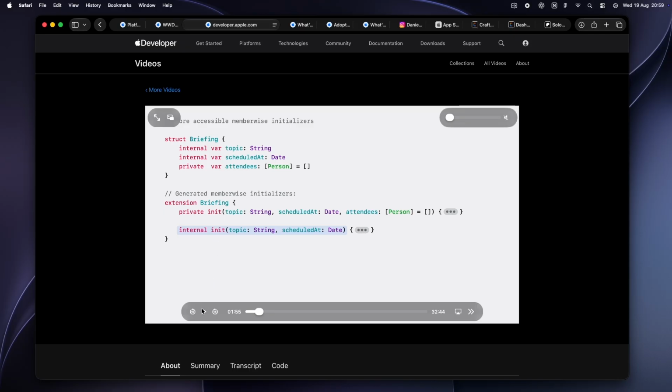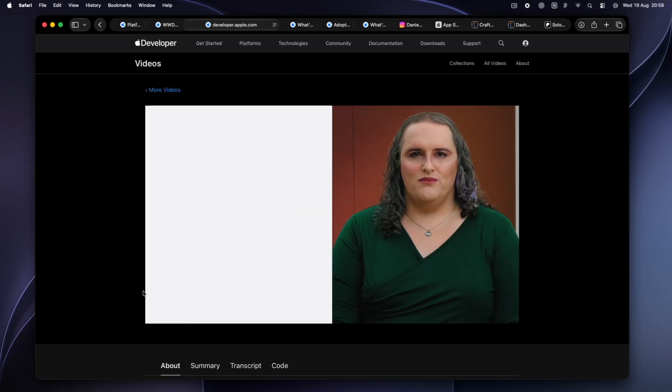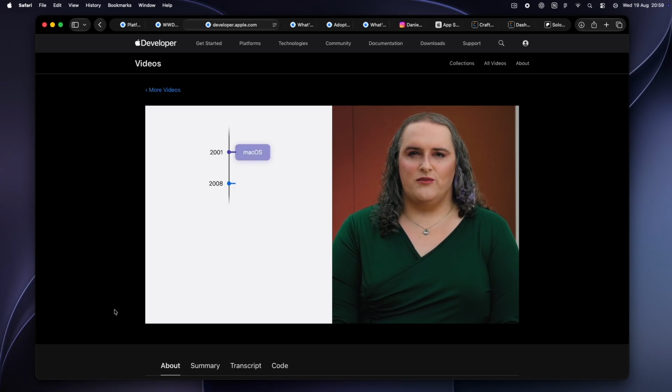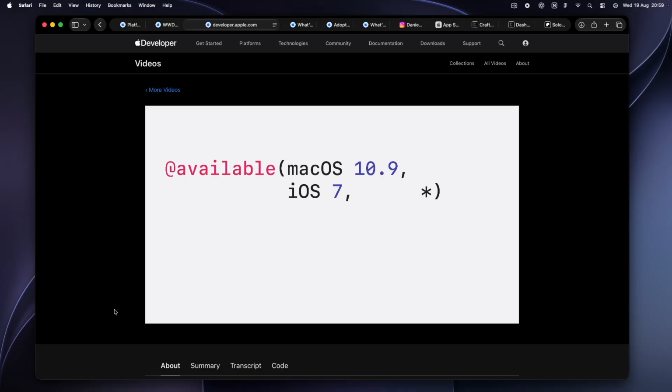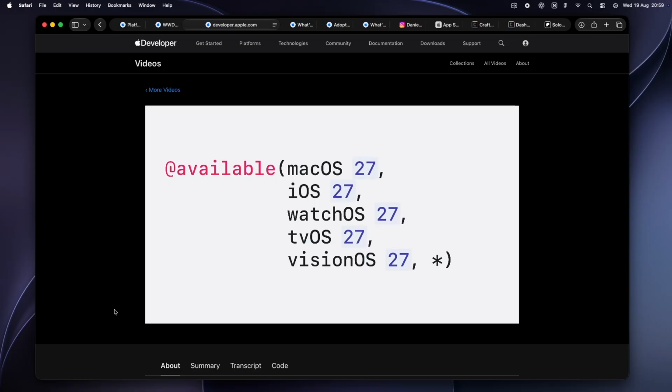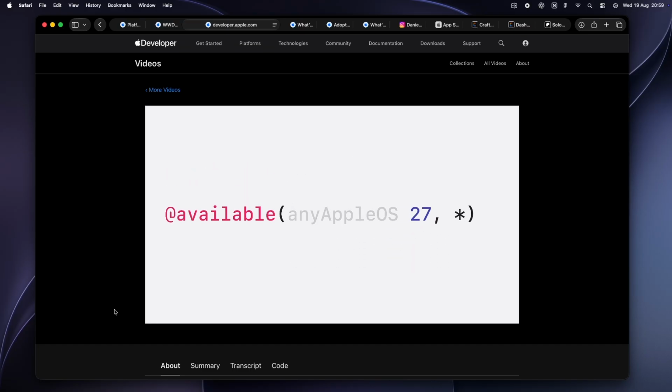And availability. Remember Apple lining up all the OS version numbers last year? This year we cache that in. There's an anyAppleOS blanket statement, so you stop listing every platform like you're reading a keynote intro, and a new module selector operator, the double colon, for disambiguating overloads the old syntax flat out couldn't express. It's meant for macros and generated code.